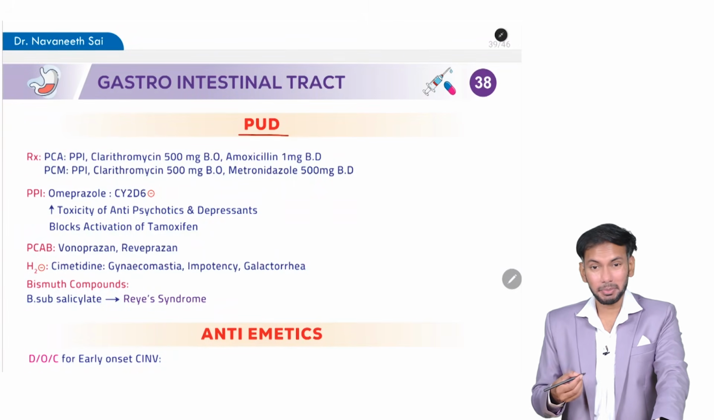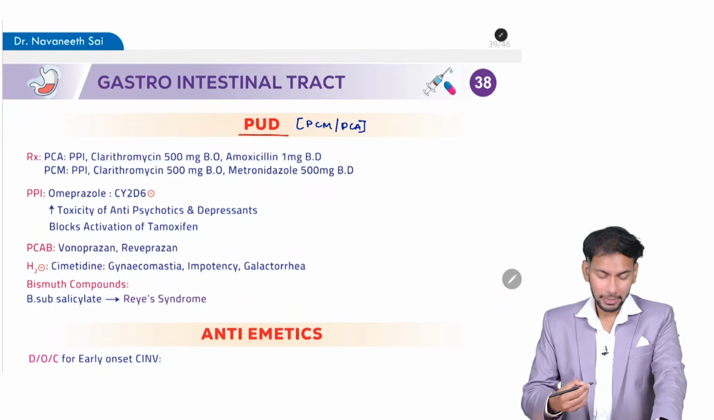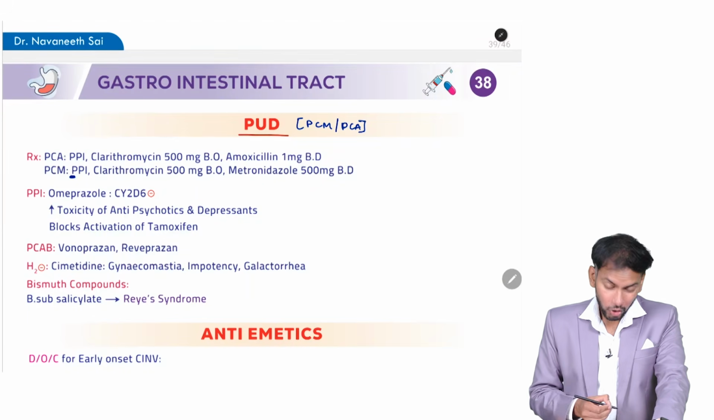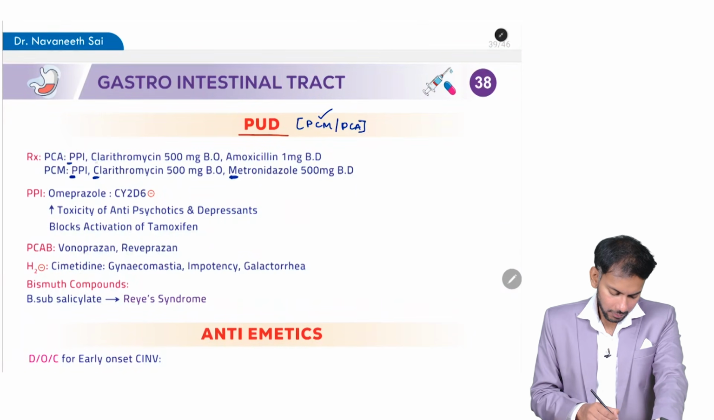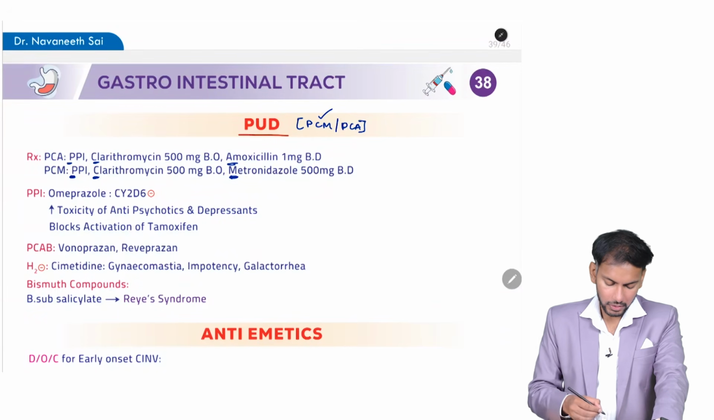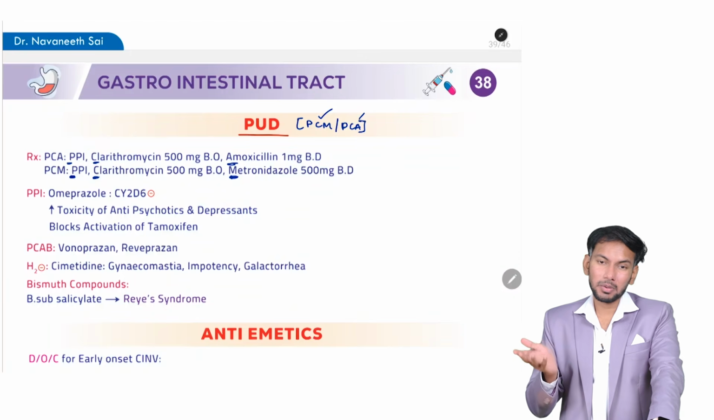So the treatment of peptic ulcer disease, it is either PCM or PCA. What do you mean by PCM and PCA? See, P for proton pump inhibitors, C for clarithromycin, M for metronidazole. That is what is PCM. Now, coming back to PCA: proton pump inhibitors, clarithromycin, amoxicillin. So, you change the metro with amoxicillin, that becomes PCA.